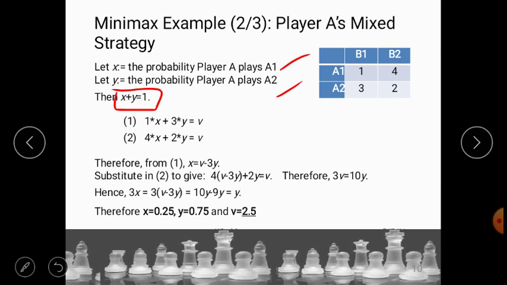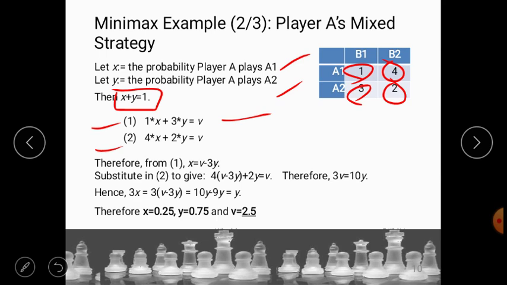And from the previous slide, we have formed the expressions. When x is the probability for player A for move A1 and y for A2, we can write equation 1: 1x plus 3y is equal to v, and equation 2: 4x plus 2y is equal to v.